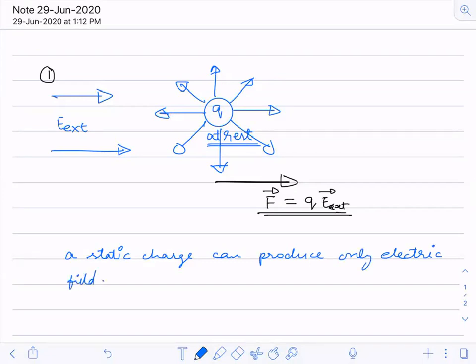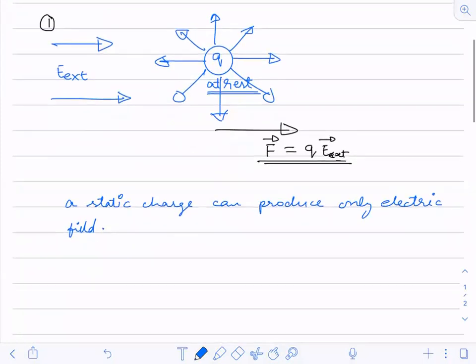Now the second point: what will happen if the charge is moving?